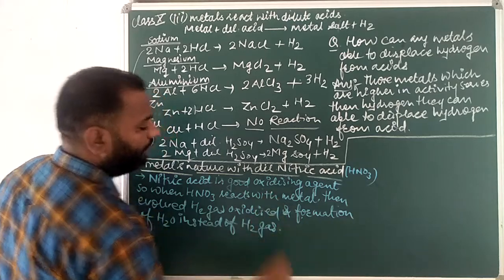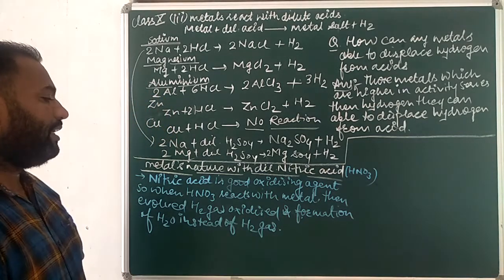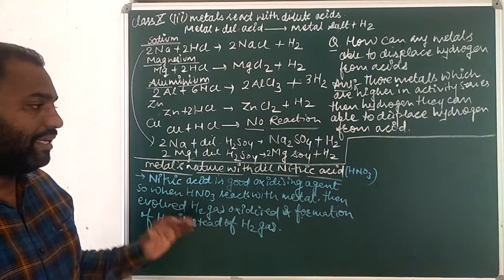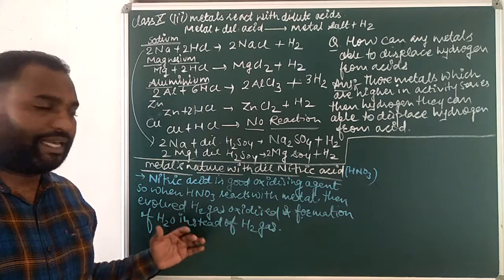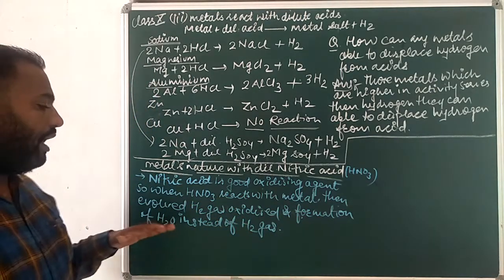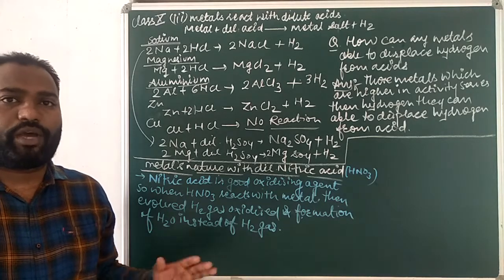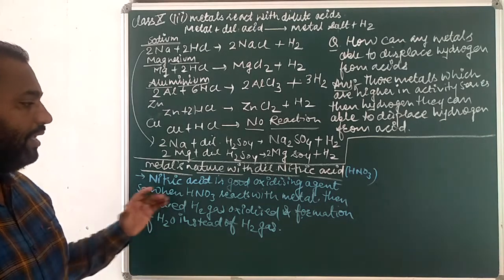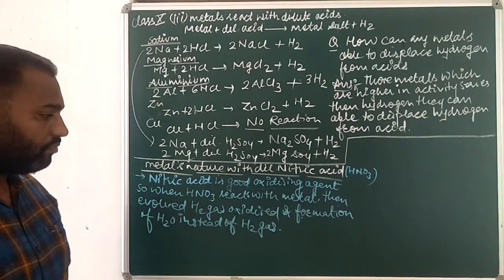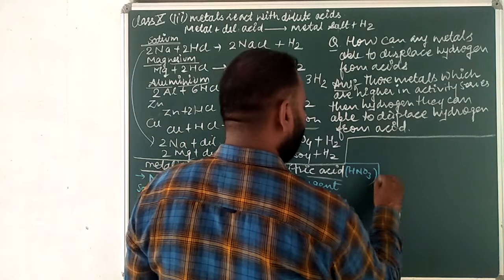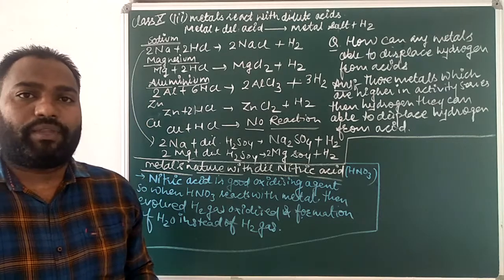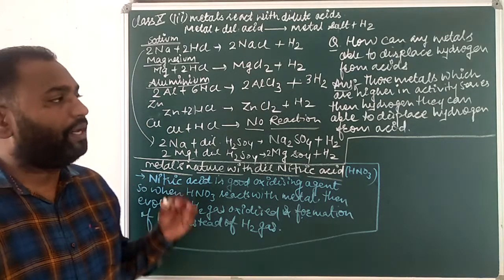It means nitric acid is a good oxidizing agent, so that's why it can oxidize the hydrogen gas. So when H2 is oxidized, it can be converted into H2O instead of H2 gas. So I hope you can understand the nature of nitric acid with the metals. Understood? But sometimes very dilute nitric acid can perform reactions with the metals.